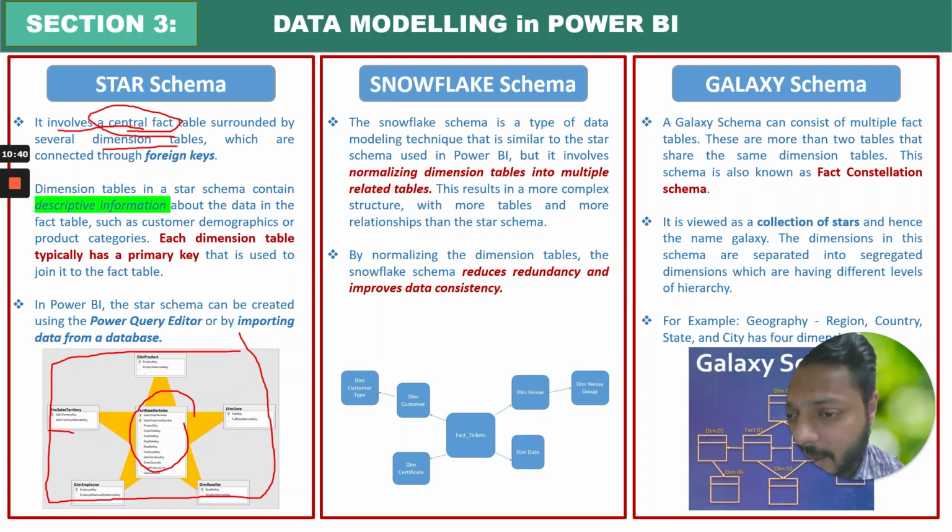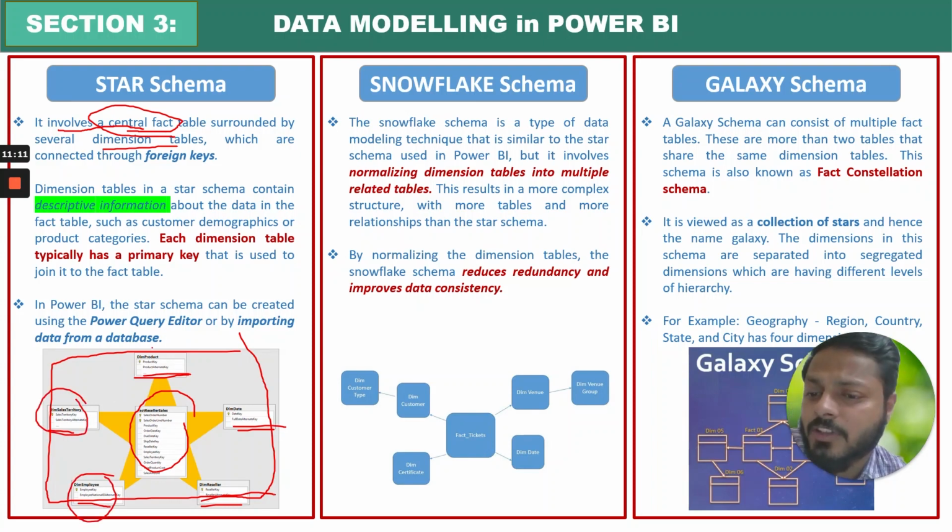I have this as a dimension table, and four more dimension tables, so there are a total of 5 dimension tables, depicted as a star. This is why it is called star schema. There is one central fact table, and various nodes which are called dimension tables. You can have the product master, date master, reseller master, employee master, and territory or geography master. These are the dimension tables, and there is one fact table, the transaction table, where data is updated each and every day. So this is my star schema.